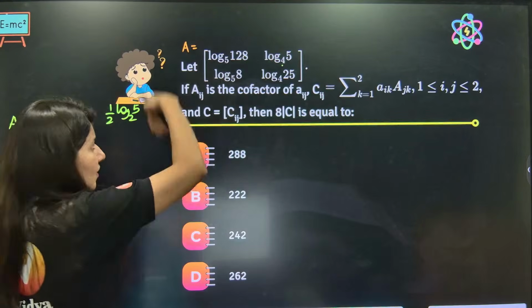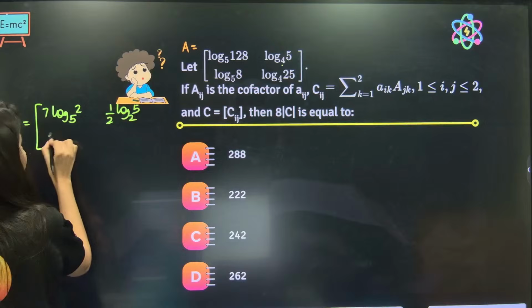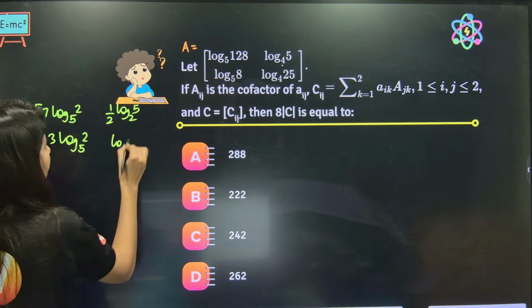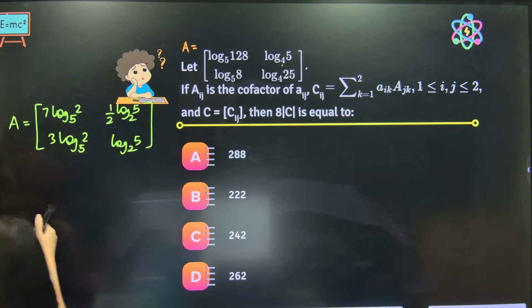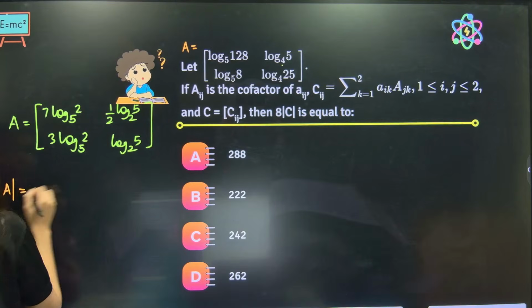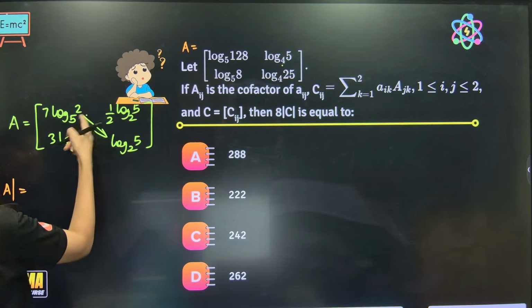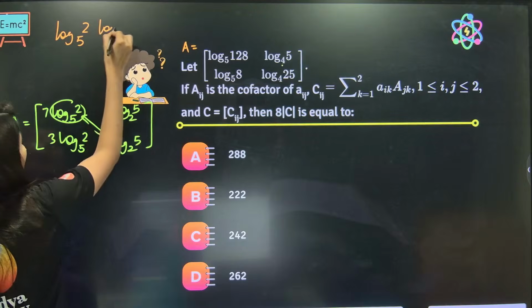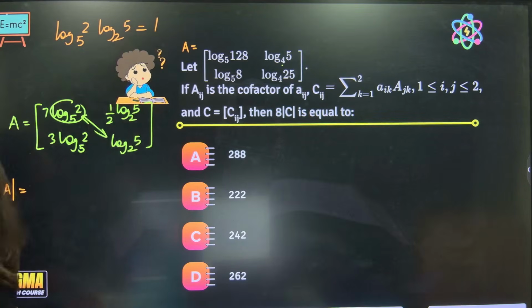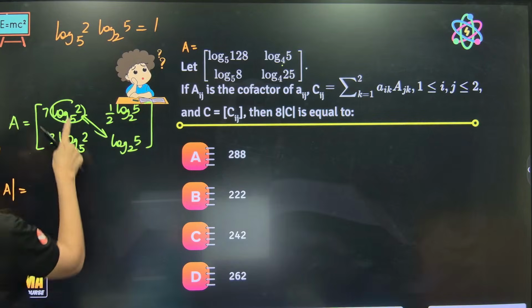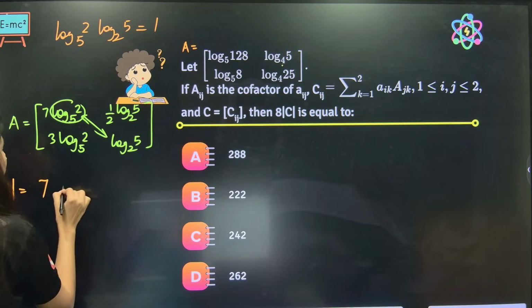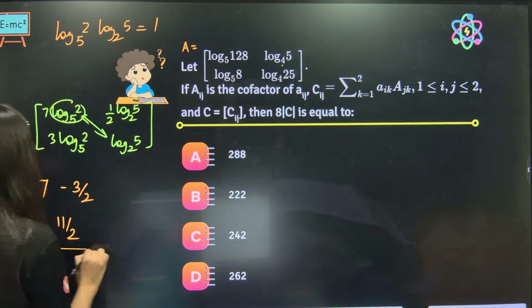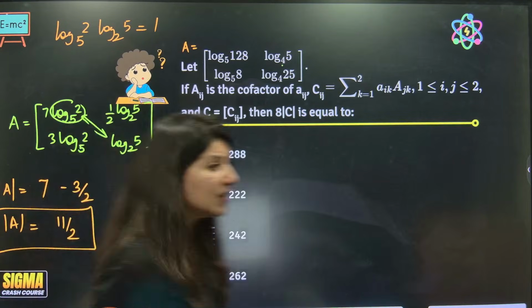4 is 2 square, it will come out, okay? Now what about this? This is 3 log 2 to the base 5 and this is actually log 5 to the base 2. This is your thing. Determinant A, if I calculate, what will that be? If you multiply these two, log 2 to the base 5 and log 5 to the base 2 will be 1. You know the logarithm property, I hope. So if you multiply this, you're going to get 7 minus 3 by 2. 11 by 2 is determinant A. If you know the properties of log, then this determinant A will be sorted for you.